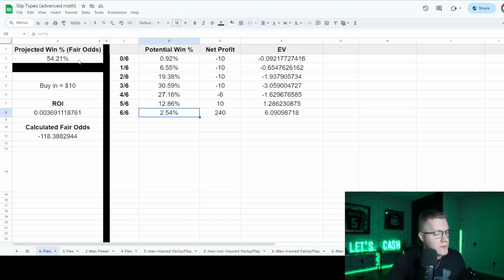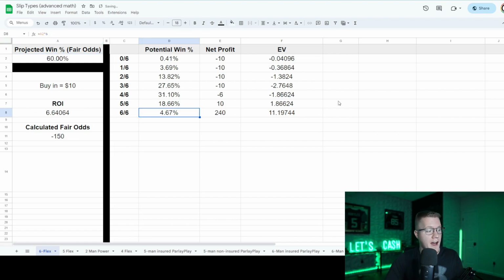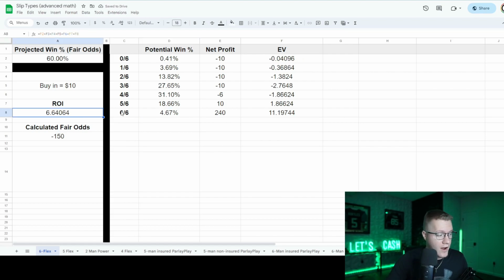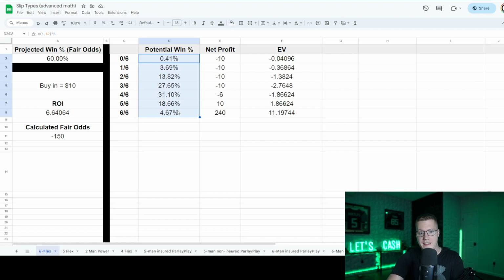Okay, what if I'm able to bring this up to, let's say, 60%? Now I'm going 6 of 6 4.67% of the time, and my expected ROI per $10 put down is going to be $6.64, which is insane, right? Playing the long-term game. Keep in mind that even in this video, at obtaining 60+% on each individual hit rate, I'm only going to go 6 of 6 about 5% of the time. If I'm rounding up too, I'm being generous here.